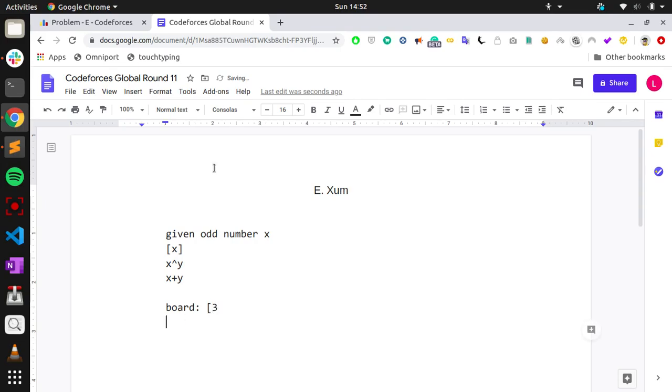Then we added 3 plus 3, which is 6, and included that in the board. Our goal is to write 1 on the board.